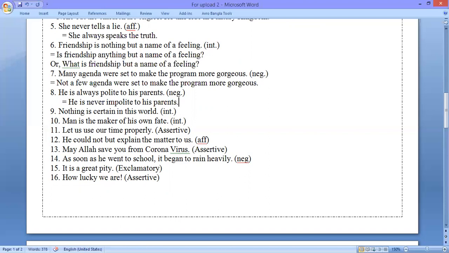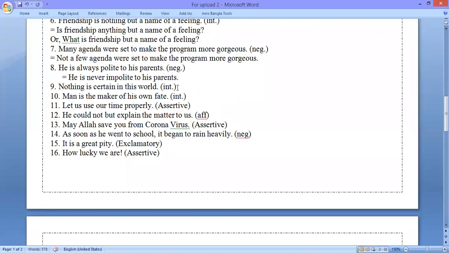We know that when there is always in an affirmative sentence, and if we want to make this negative, we need to use never plus an opposite word.